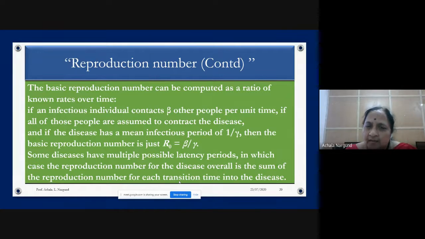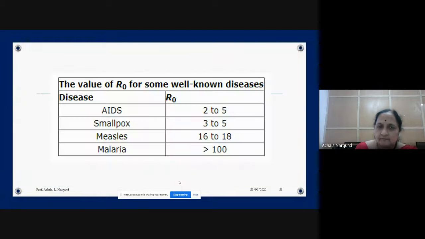So R naught is mathematically written as R naught equals beta by gamma. That is, the number of individuals contacted per unit time, beta, multiplied by the number of days, that is, the infectious period. That is exactly what it does.